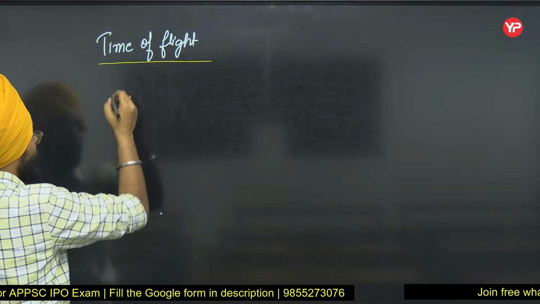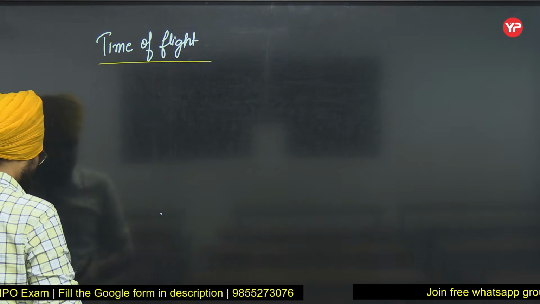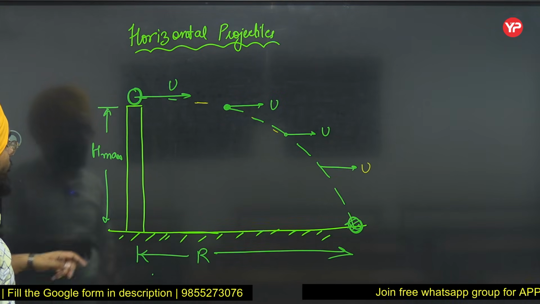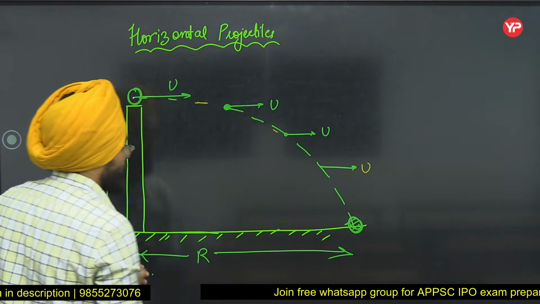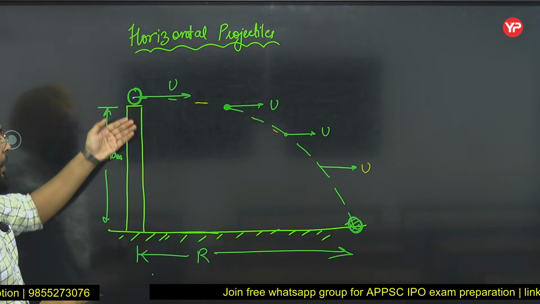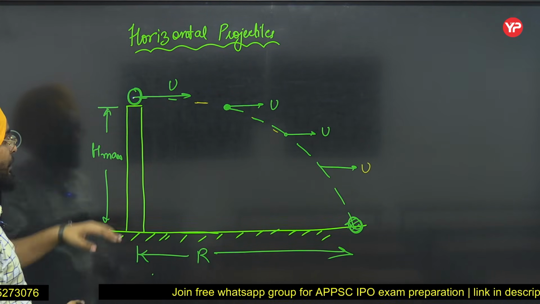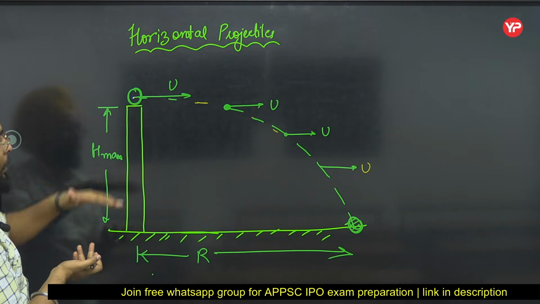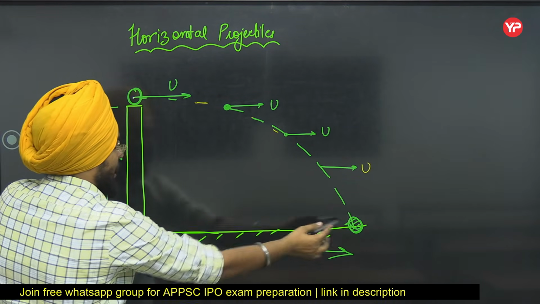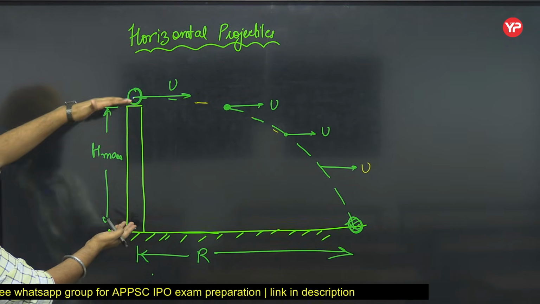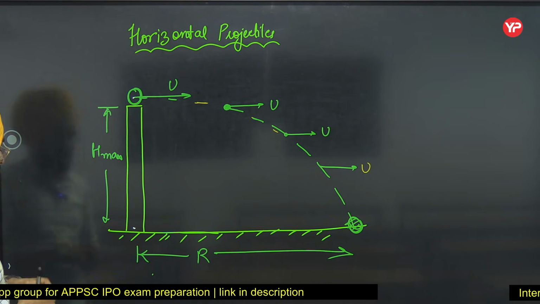Now, if I talk about the vertical displacement, this was the initial point and this is the final position. So I can say my net vertical displacement is nothing but H max. Earlier I was at this level, now I am at this level. So my net vertical displacement is H max.